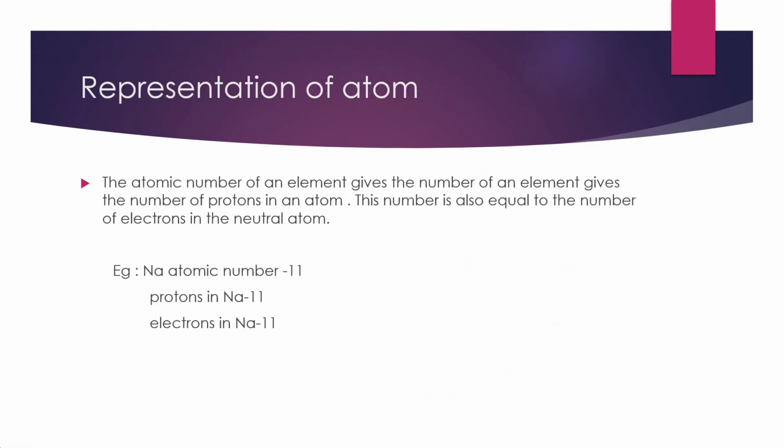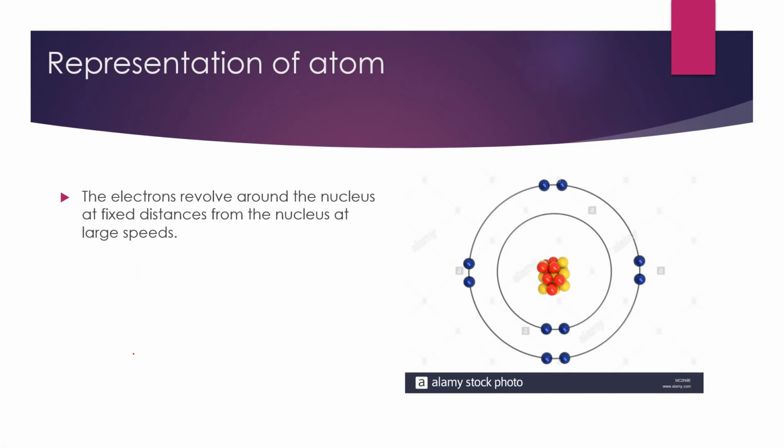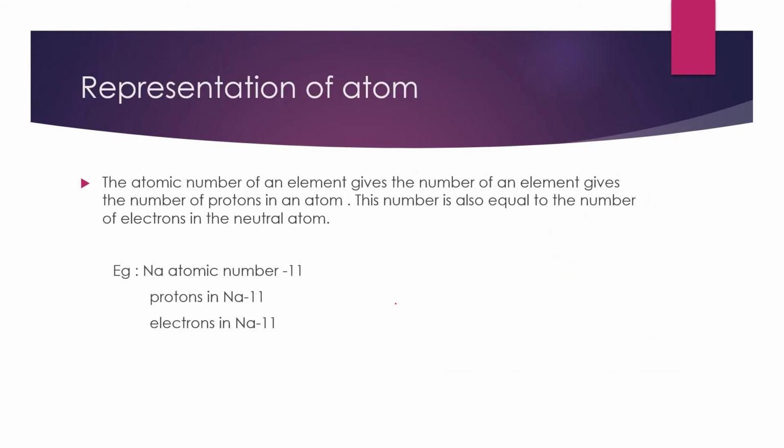Up to now we discussed electrons, protons, neutrons and where they are present. Protons and neutrons are present inside the nucleus of the atom, and the electrons are present outside of the nucleus, on the orbits. An electron revolves around the nucleus at a fixed distance and also has a large speed. So up to now we discussed these topics, and now how atomic number and atomic mass will be calculated.